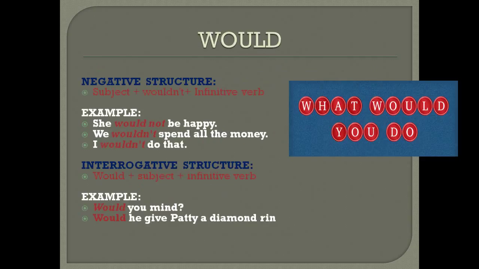Negative structure: subject plus wouldn't plus infinitive verb. Example 1: She would not be happy. 2: We wouldn't spend all the money. 3: I wouldn't do that.